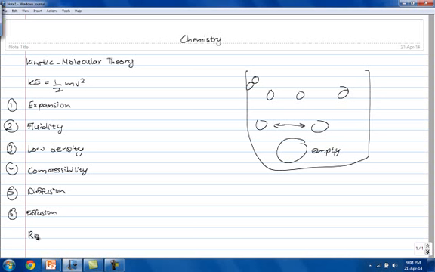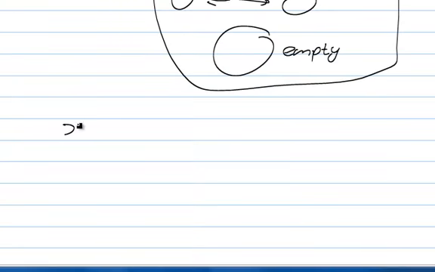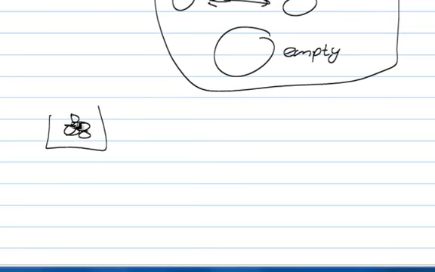Now we'll talk about the real gas. A real gas is a gas that does not completely follow the assumptions of the kinetic molecular theory. A gas usually deviates from being ideal because of high pressures, which cause gas particles to come closer together. It is also caused by low temperatures, which cause the gas to later on become a liquid, and because of polarity, which results in forces of attraction between gases.